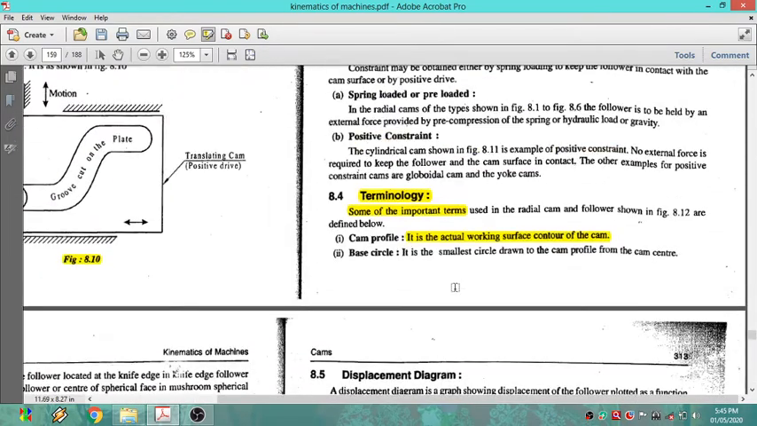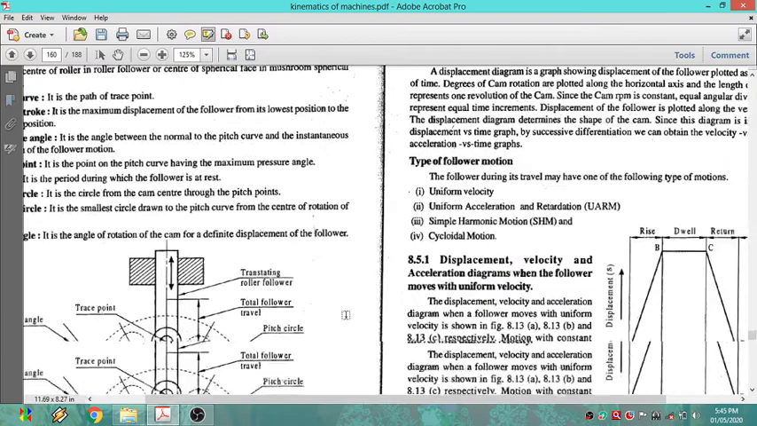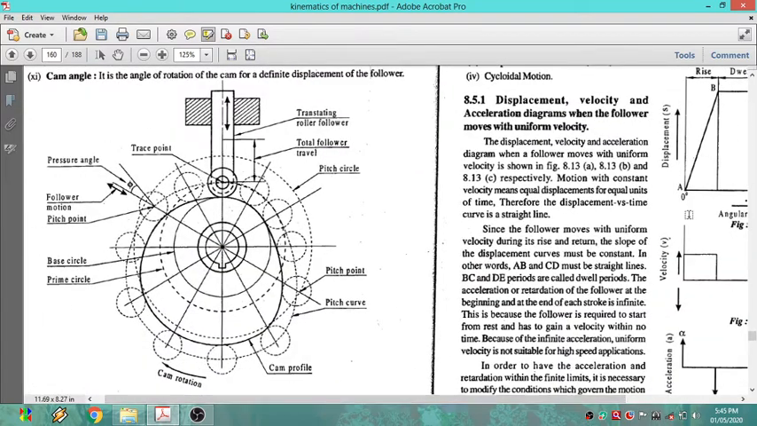Next, the base circle. What is the base circle? It is the smallest circle drawn to the cam profile from the cam center. Whenever you draw a cam profile, we need to draw the base circle first. It is a very important circle. The base circle is the smallest circle drawn to the cam profile. Looking at the diagram, this is the circle you have shown. This one is the base circle.